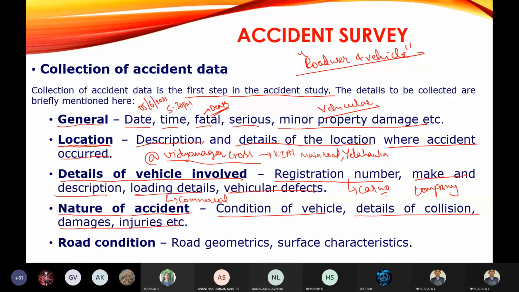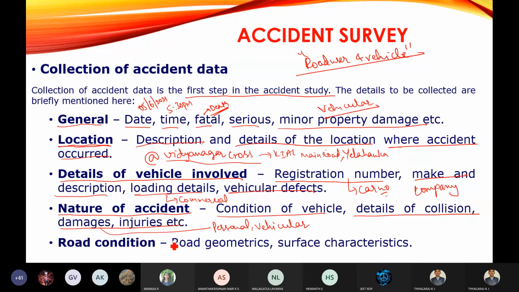That is details of collision, between what and what. That is between the pedestrian and the vehicle, or between the vehicle and vehicle, or between the vehicle and a stationary object, whether the collision has occurred or not, we are going to note down. And damages, that is whether personal injuries are there or not, you are going to note down, or vehicular damages. Personal injuries and vehicular damages you are going to note down. Then injuries, as I told, personal injuries for the road users you are going to note down.